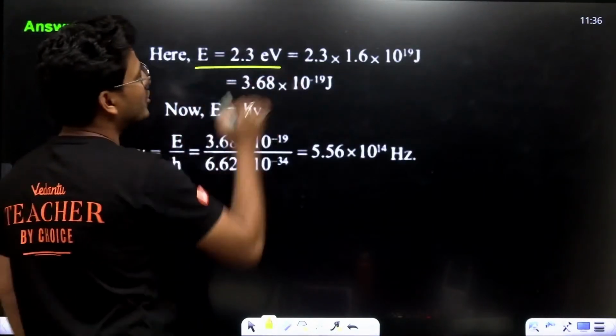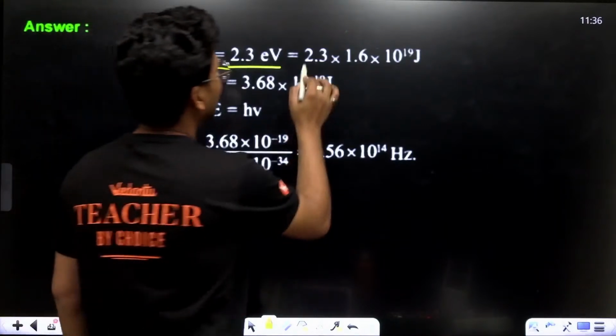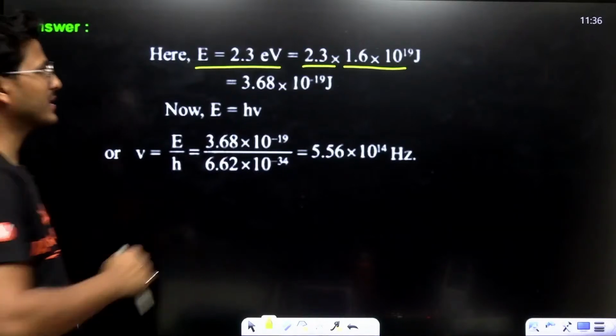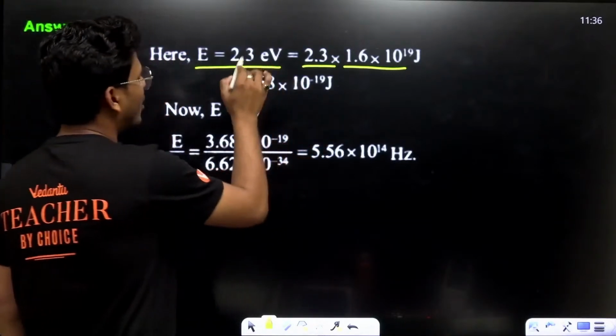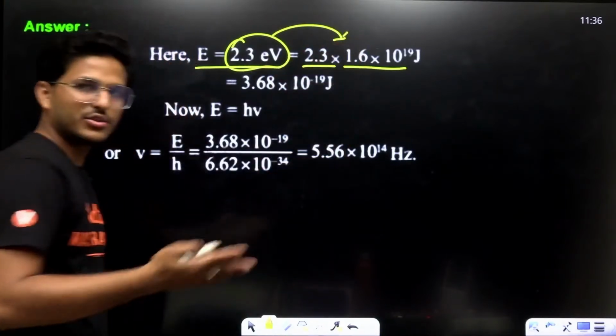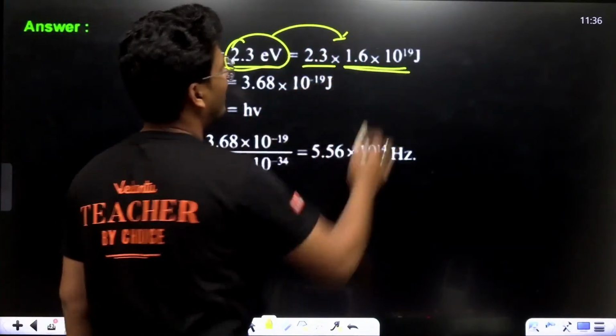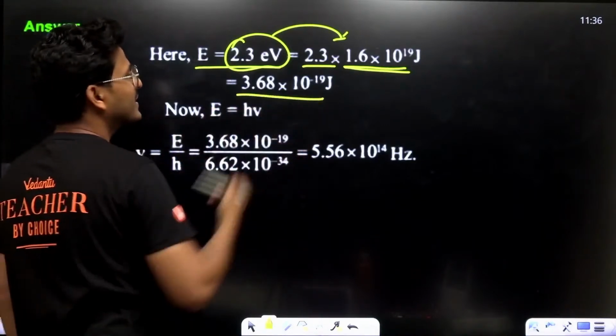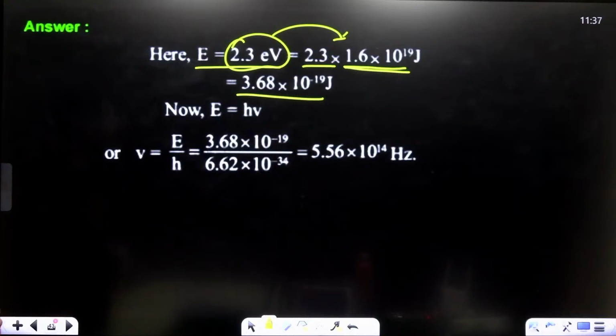E is basically 2.3 electron volt. That means 2.3 into 1.6 into 10 to the power minus 19 joule. If you want to convert electron volt into equivalent joule, then we have to multiply by 1.6 into 10 to the power minus 19. That means this is 3.68 into 10 to the power minus 19 joule.